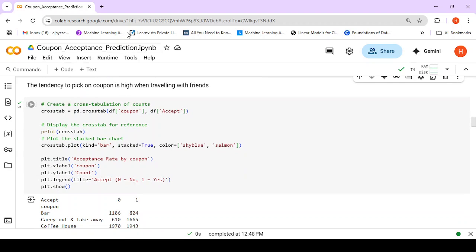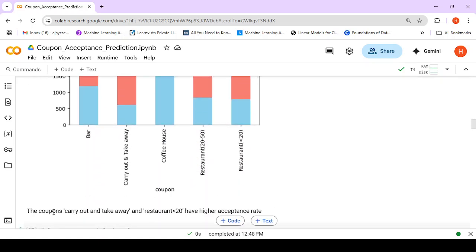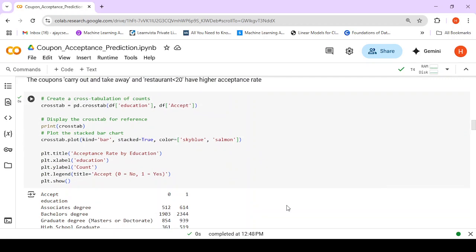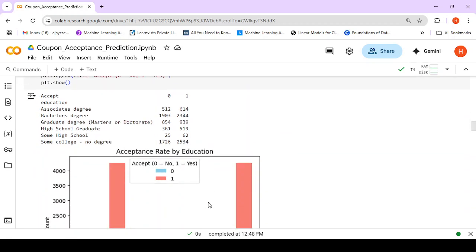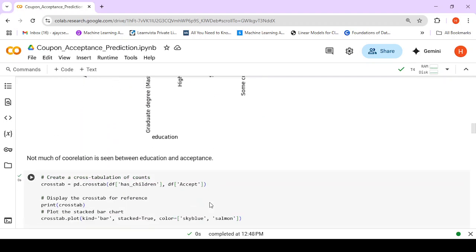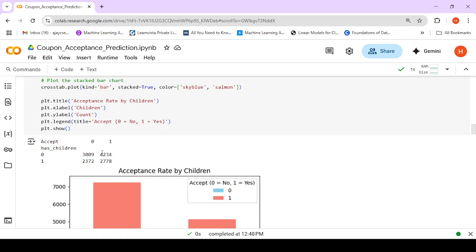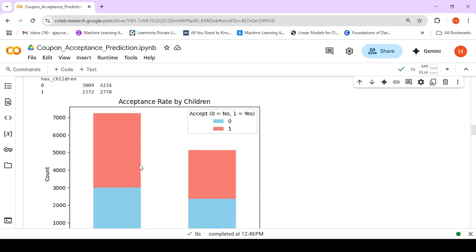And if we have to assess, carry away and restaurant less than 20 have a higher acceptance rate. Education: there is not much inference that can be seen. In the case of has children, here this is better, that is, the person is likely to accept when they do not have children.